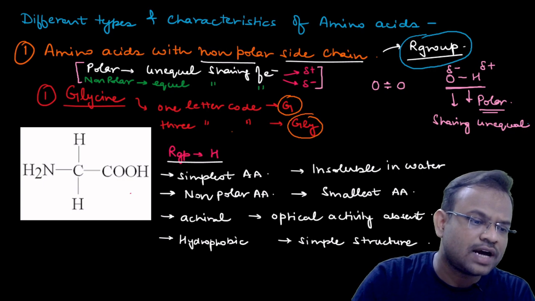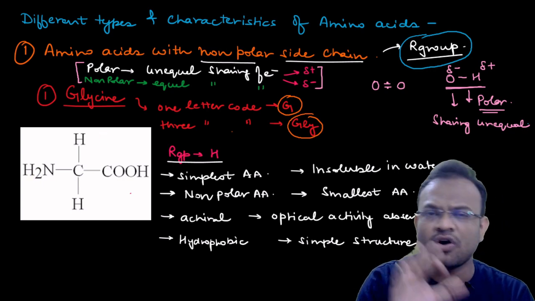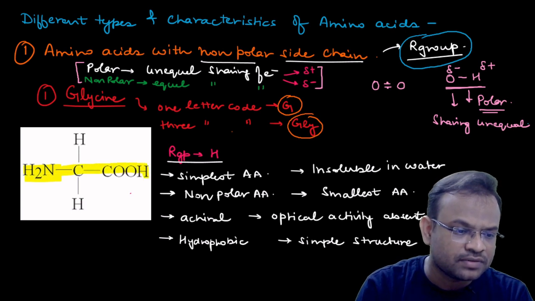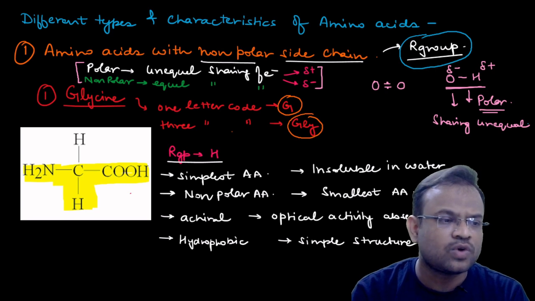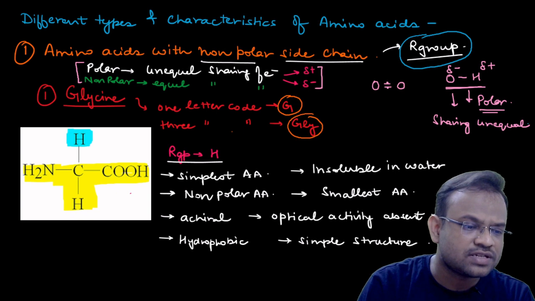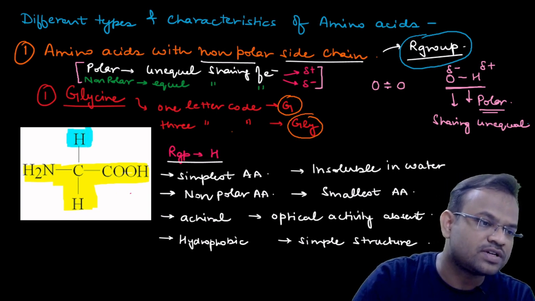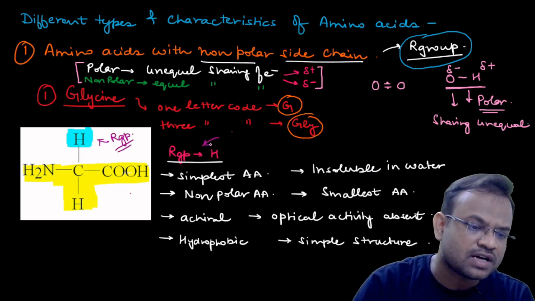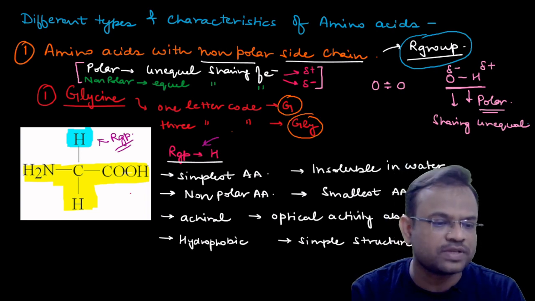Let me show you that all the amino acids have this structure at least in common, right? You will see this structure common in all the amino acids. So what is the difference over here? The difference is H. What is this H? This H is called the R group. So I have written over here that the R group is hydrogen.